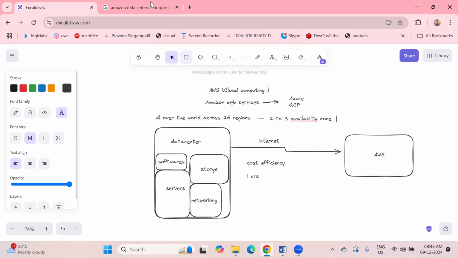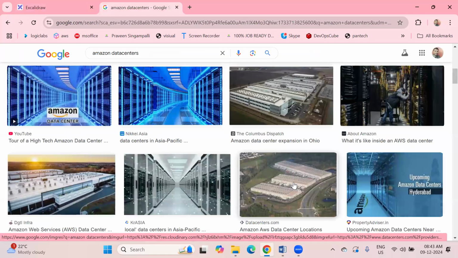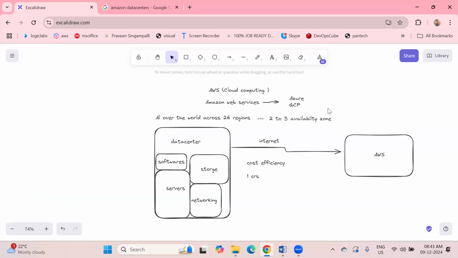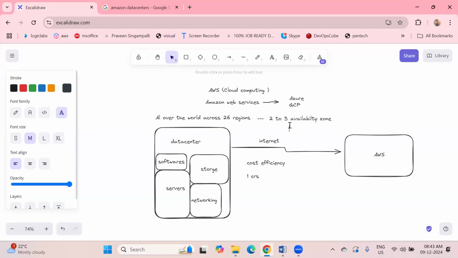Similarly, in each region, these data centers contain two to three availability zones. In India, the nearest region for us is Mumbai. In the future, a Hyderabad region has also been established, but it is not enabled in the AWS portal right now. Is it clear about the regions and availability zones, and how they provide this cloud environment to us? Clear, everyone? Yes, sir.